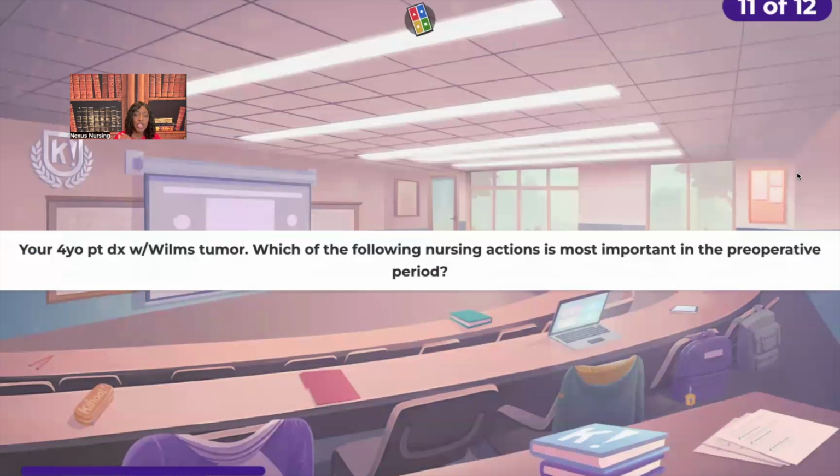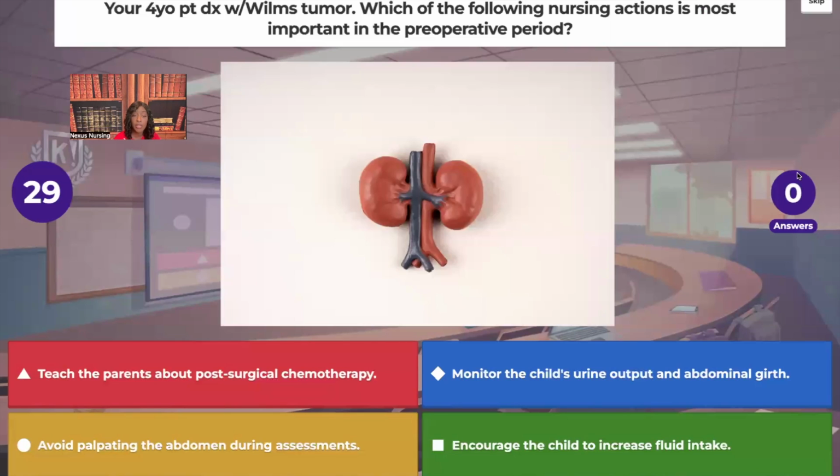Your 4-year-old patient is diagnosed with a Wilms tumor. Which of the following nursing actions is most important in the preoperative period? Would it be to teach the parents about post-surgical chemo? Would it be to monitor the child's urine output and abdominal girth? Would it be to avoid palpating the abdomen during assessments? Or would it be to encourage the child to increase fluid intake? What do you guys think?